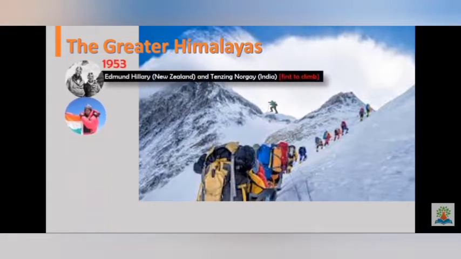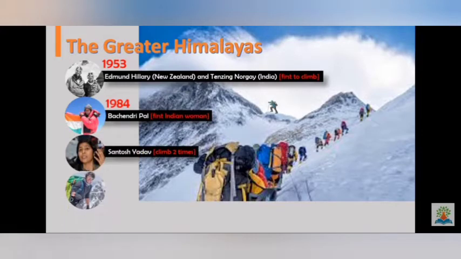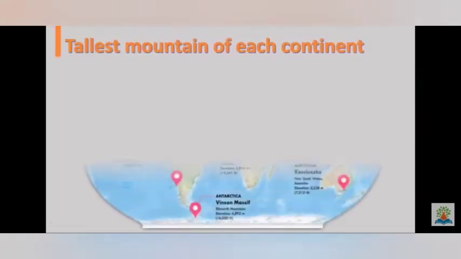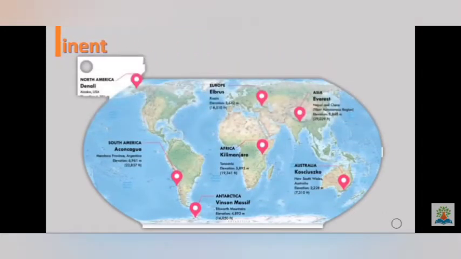So these were the people who climbed Mount Everest in 1953, Edmund Hillary. In 1984, Bachendri Pal was the first Indian woman, and Santosh Yadav was the first woman in the world, and it is the tallest mountain of each continent. Here you can see.